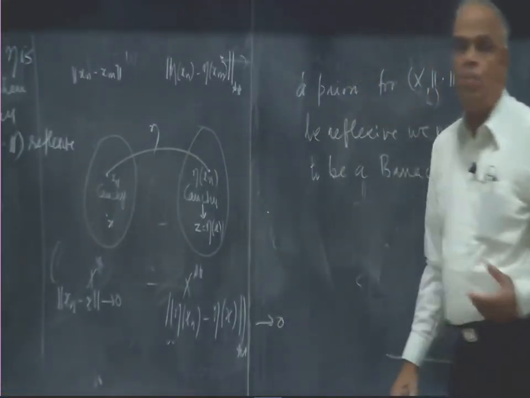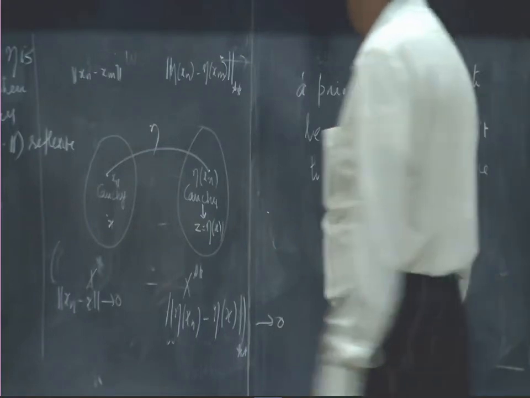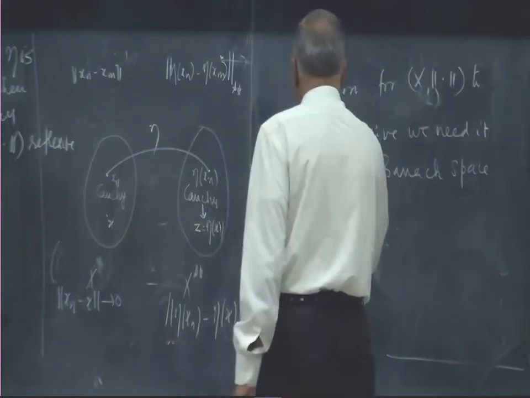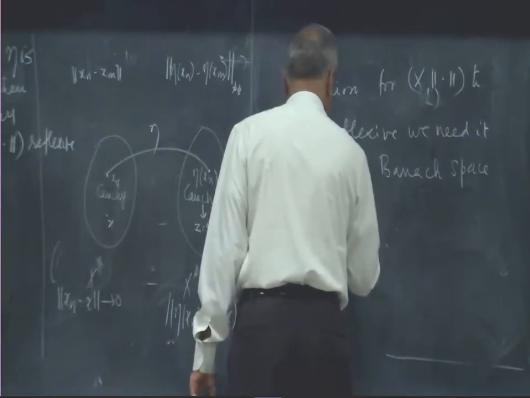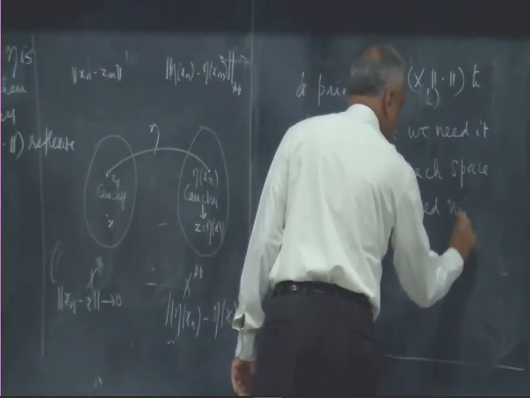So we can talk only about reflexive Banach spaces. We can't talk about simply reflexive normed spaces. We can only talk about reflexive Banach spaces. But all Banach spaces need not be reflexive.